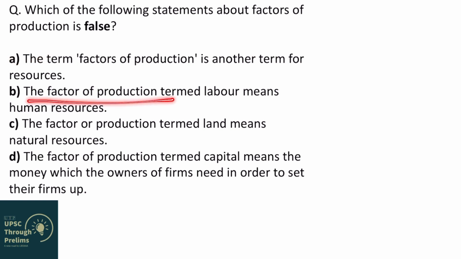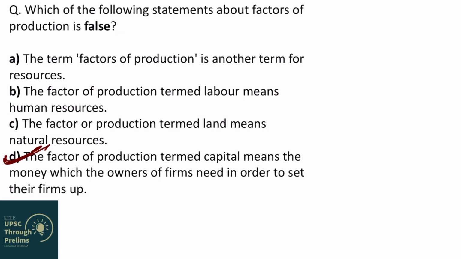The factors of production termed labor means human resource. So labor means human resource. That is also correct. The factor of production termed land means natural resource. Yes. The factor of production termed capital means the money which the owners of firms need in order to set their firms up. Now this is a very, very important statement, and this statement is the correct answer because this is wrong. The question is asking for the false statement. So this statement is false.